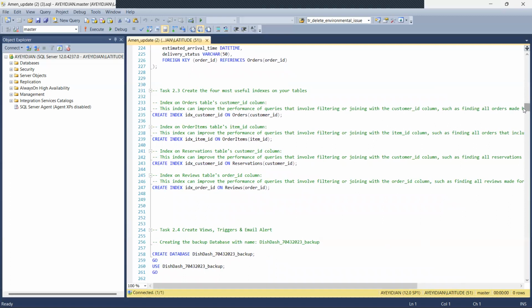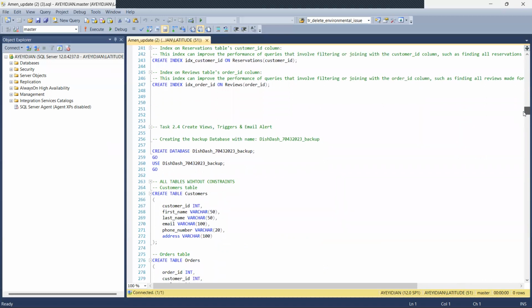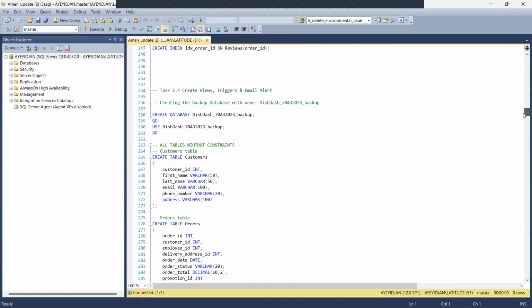For task 2.4, we're asked to create views, triggers, and email alerts. First of all, we create a backup database so that all operations that are run on it are not affected by the main database. And this is made so that no information is lost.